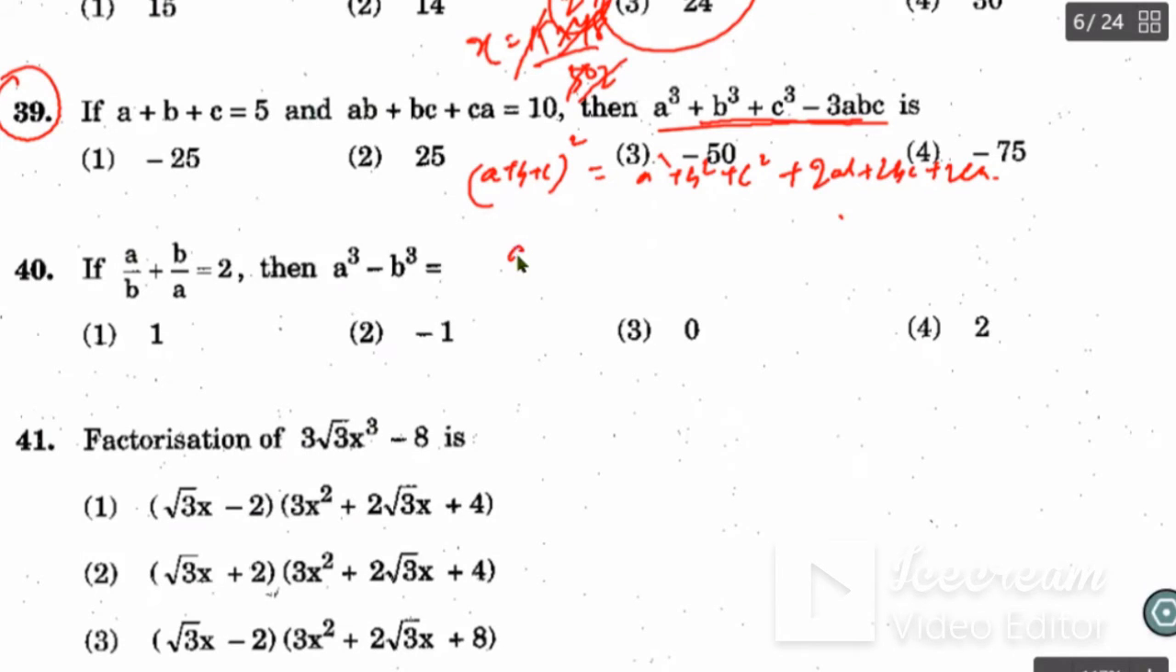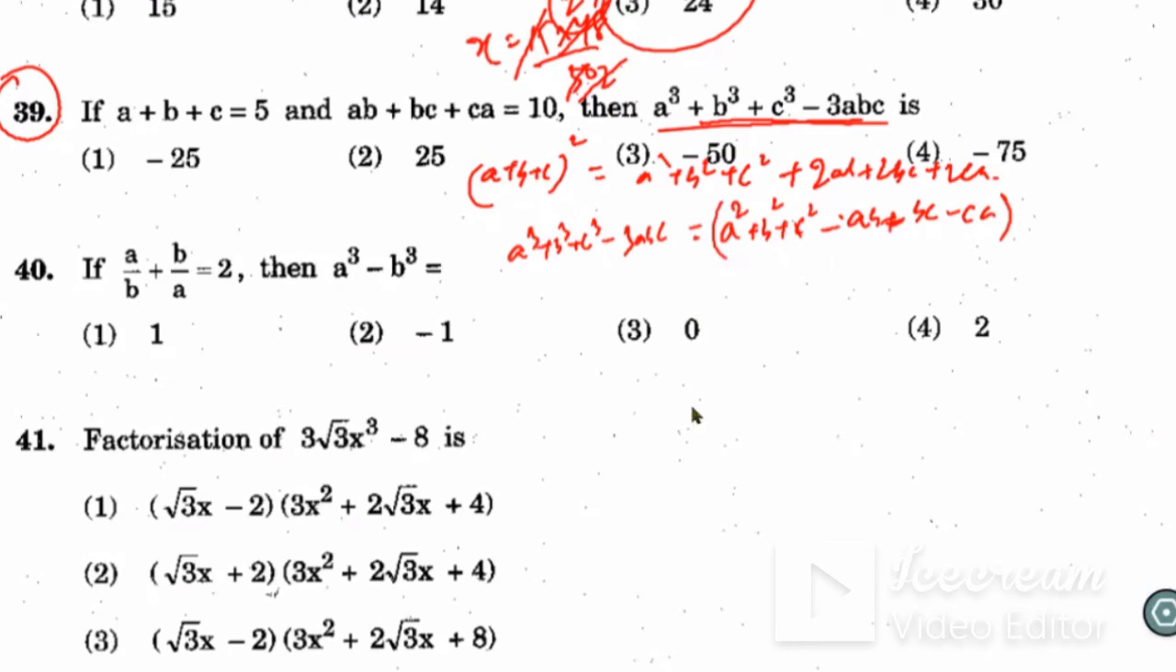That is a cube plus b cube plus c cube minus 3abc is equal to a plus b plus c into a square plus b square plus c square minus ab minus bc minus ca. Okay, this is the formula for a cube plus b cube plus c cube minus 3abc.